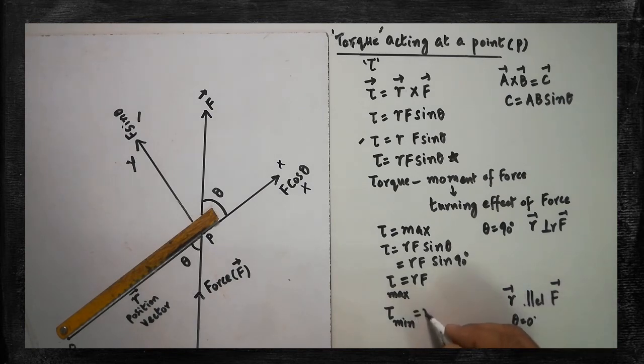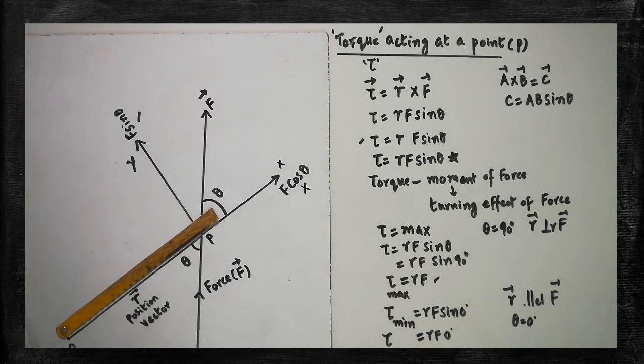Substitute here: rF sin, instead of theta substitute 0. Tau minimum will be rF sin 0, which is 0. Therefore tau minimum will be 0. This is the lowest value. This is the highest value. This is the maximum value. This is the minimum value. So there won't be any torque when r and F are both parallel.